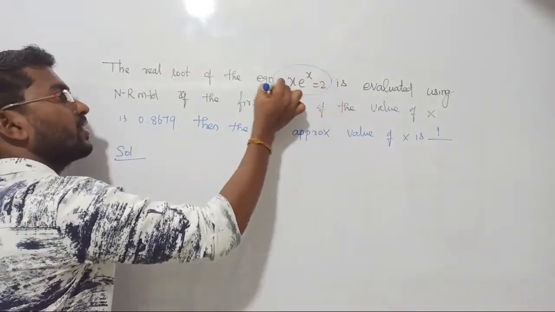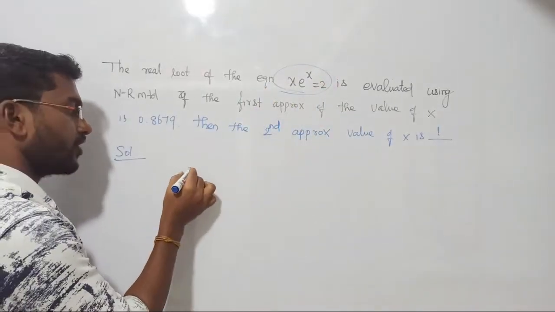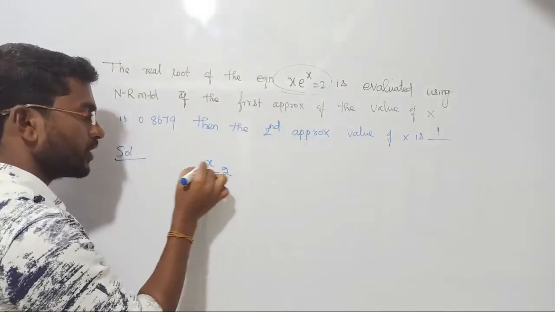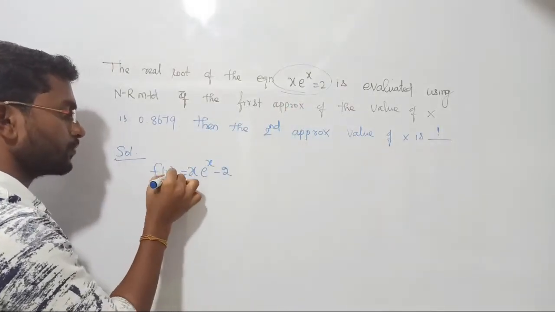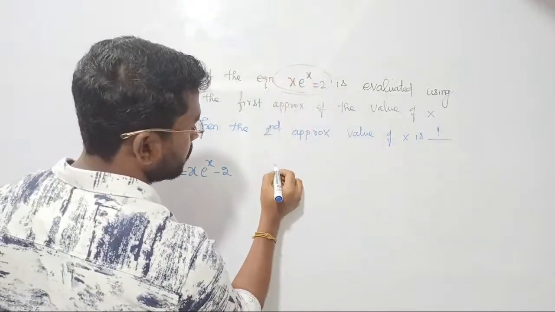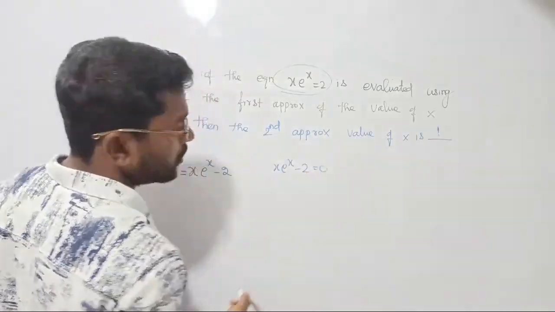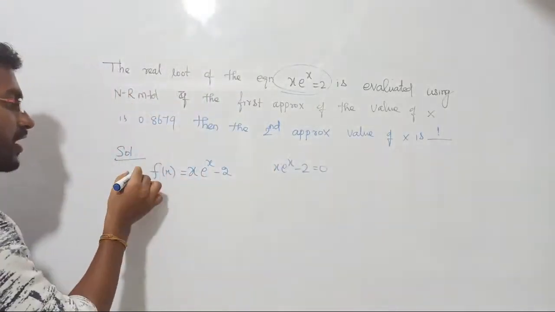So directly, see there, the given function is already clearly defined. They have reduced it that way. You can just take x into e power x minus 2, that is going to be your function f of x. That's all. First find the function, the equation: x into e power x minus 2 equal to 0. This is the function of x, right? Or it can be defined as y.